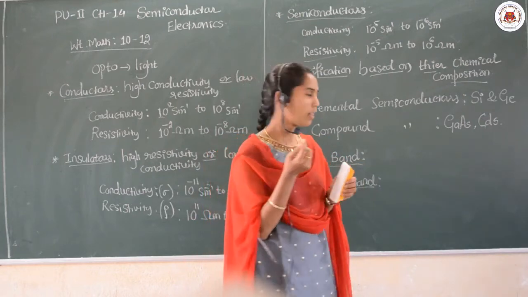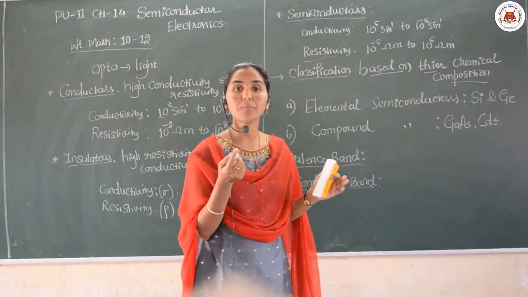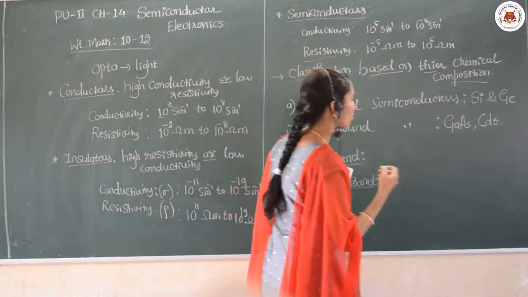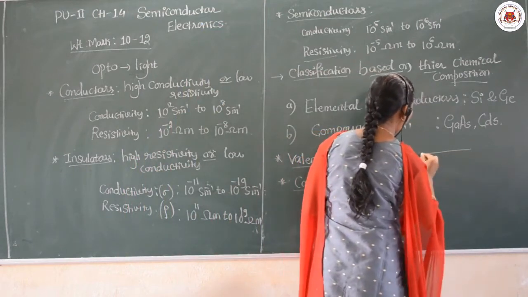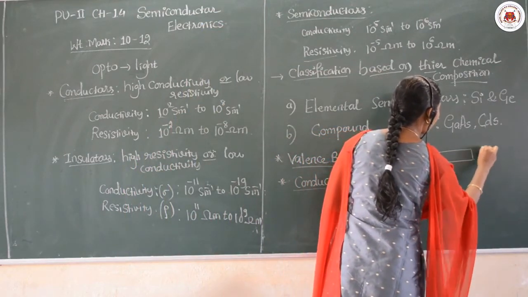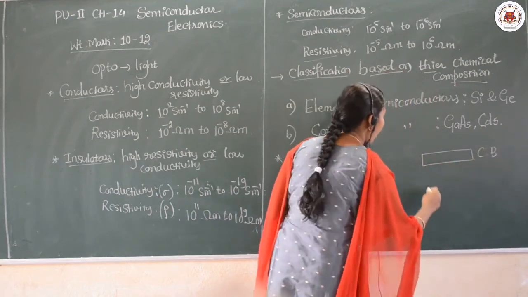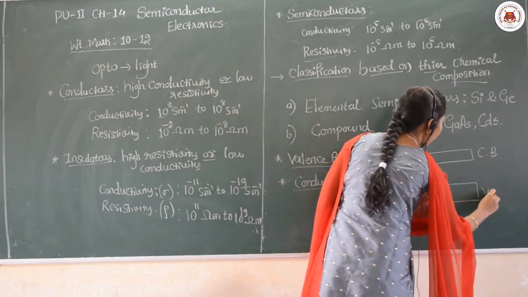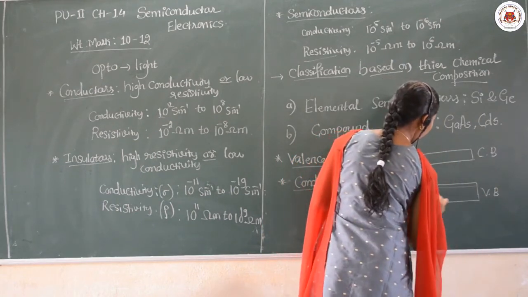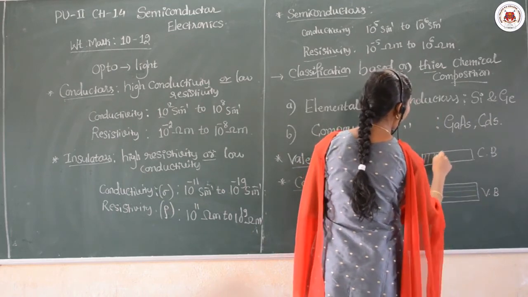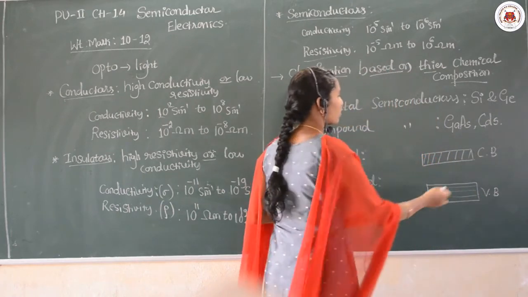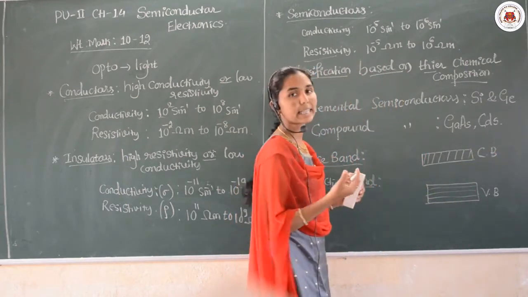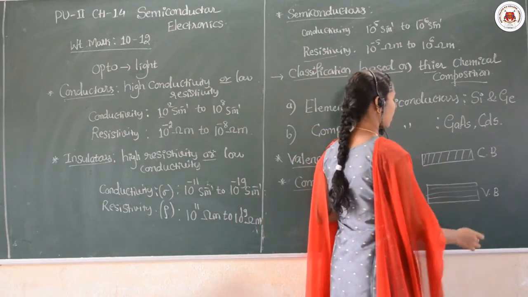Where is it lying? The conduction band is just above the valence band. If you want to show it with a diagram, I can write here the conduction band, and here the valence band. To understand clearly, we can represent them with different lines. So this is the conduction band, the energy band formed due to the conducting electrons, and here the valence electrons are playing.